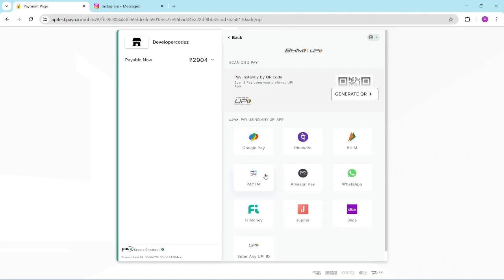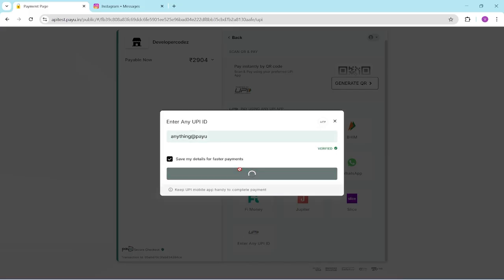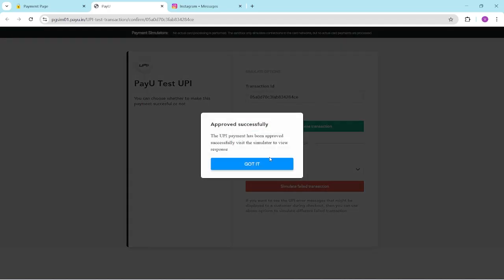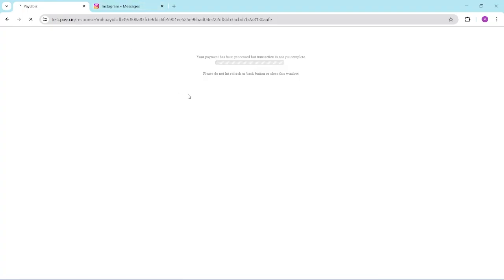As this is a testing payment, as you can see in the URL api.test, I will just do the testing payment. So if I'm using PayU, I have anything at the rate PayU, it says there testing UPI ID. So I will just make it a success. It should not be shown to you because it is a testing integration. That's why I'll just show you the process, how it actually works.